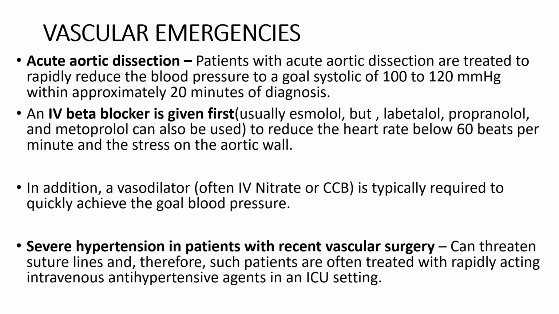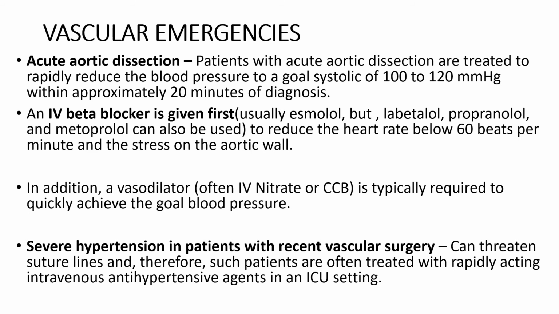Coming to vascular emergencies, first one being acute aortic dissection. Patients, as previously discussed, who are having acute aortic dissection require a rapid BP correction, and the goal of systolic blood pressure should be 100 to 120 millimeter of mercury within approximately 20 minutes of diagnosis.